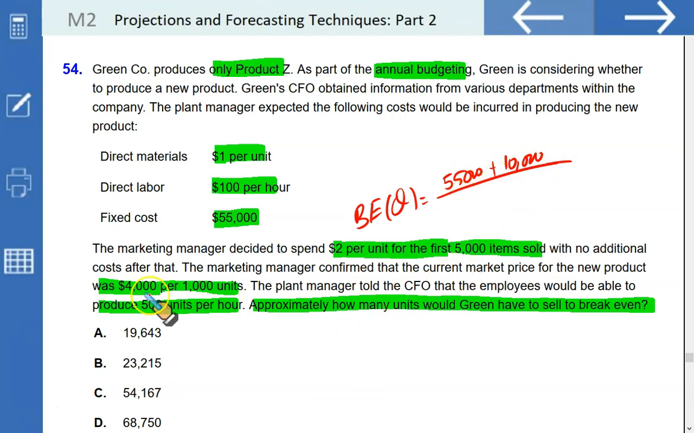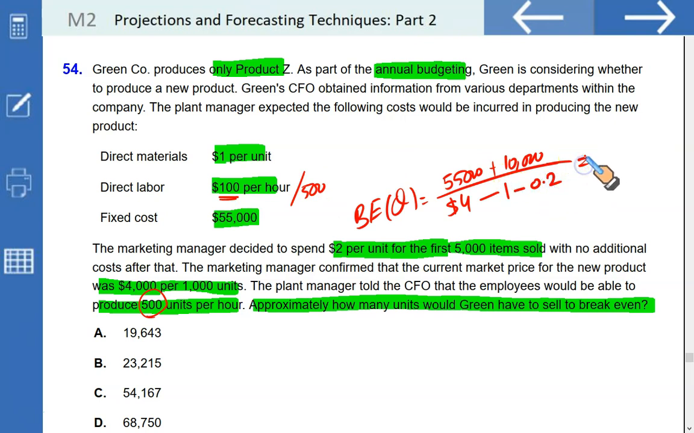For this you need to take the selling price, that is $4,000 per 1,000, so that's basically $4 per unit. From this you need to deduct your variable cost, direct material $1, and further look at this. Direct labor cost has been given on a per hour basis. Direct labor cost is $100 per hour. How many units are you going to produce in 1 hour? 500 units. So if you divide the $100 labor cost by the number of units produced in 1 hour, that will give you the direct labor cost per unit, and it's going to be